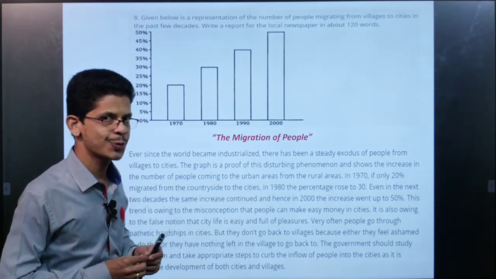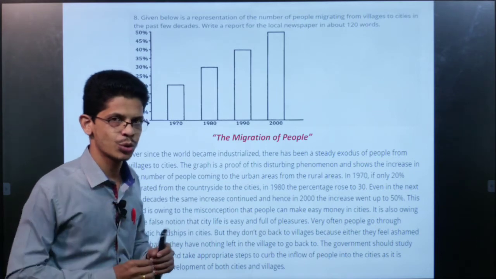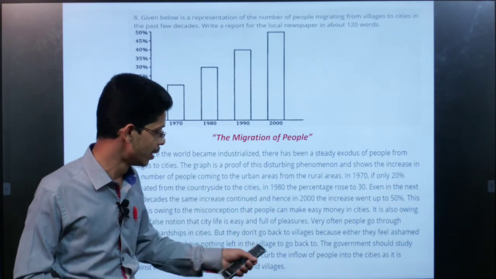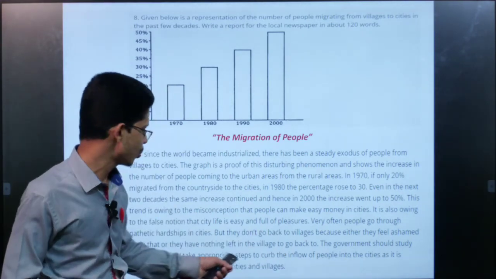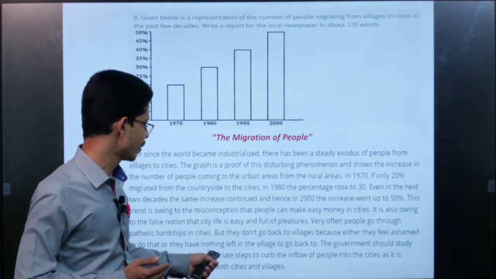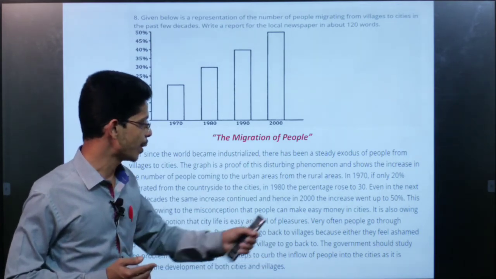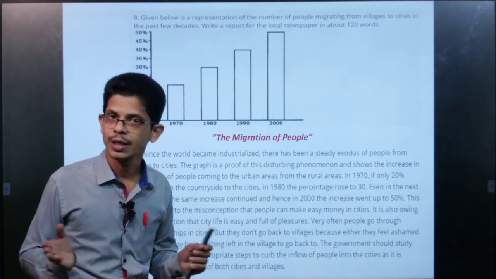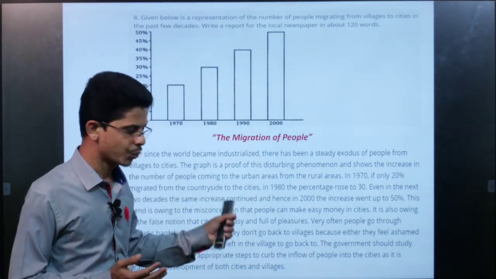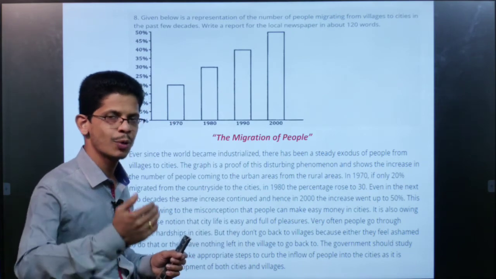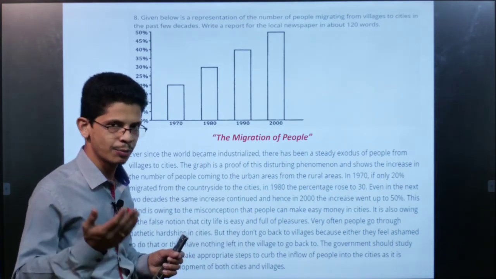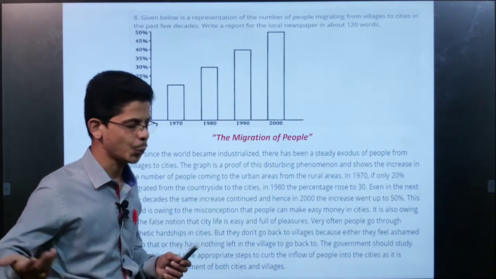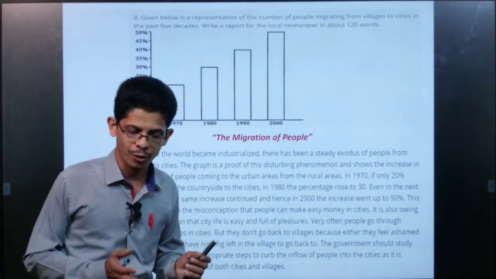And I told you, in the last part you have to conclude. If you have any solution, any guidance, any igniting thoughts, you can write them there. So here I have listed that the government should study the problem and take appropriate steps to curb the inflow of people into the cities, as it is against the development of both cities and villages. So in this way you have to write a report in about 120 to 150 or up to 200 words also, but don't drag it beyond 200 words. In this way you have to write.